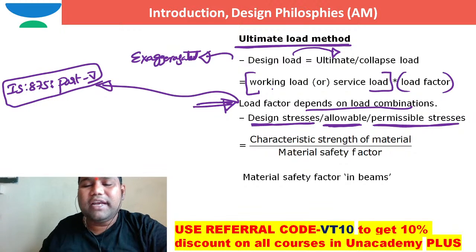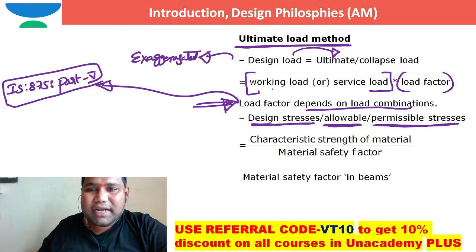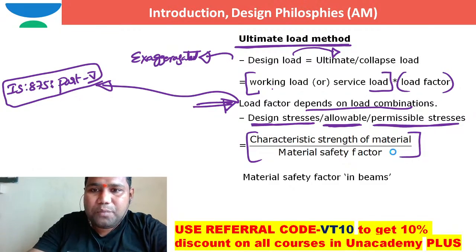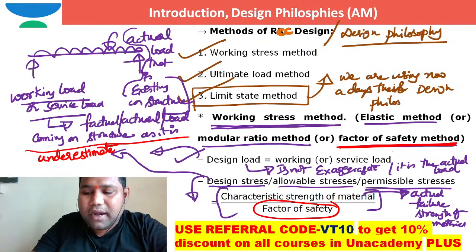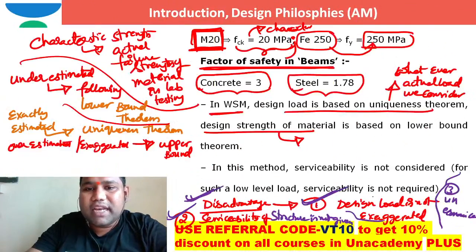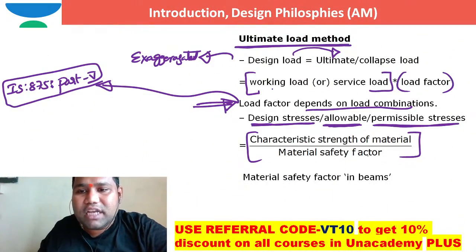So how can you define this design stress? Here also it is one and the same: characteristic strength of the material divided by the material safety factor. I hope you had used the same terminology earlier. In the working stress method we used factor of safety. Here we are using the terminology called material safety factor.